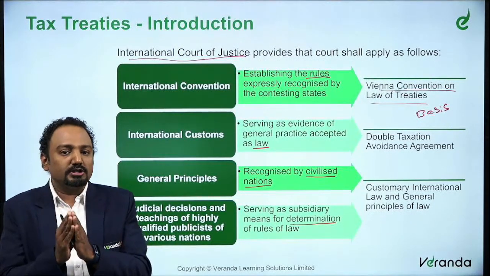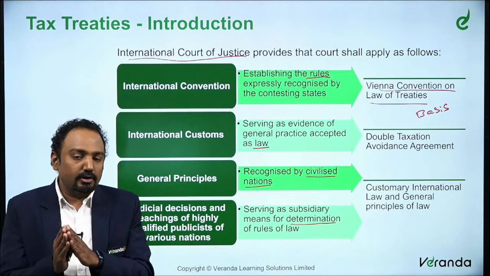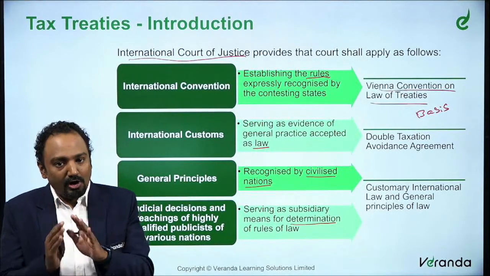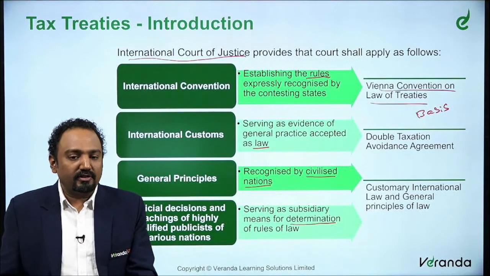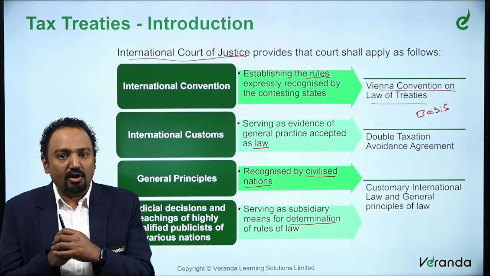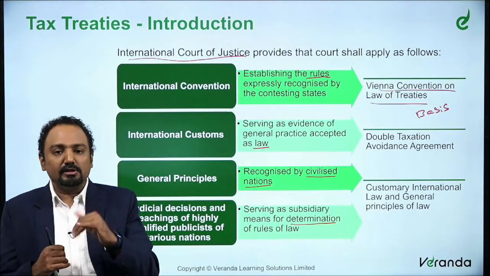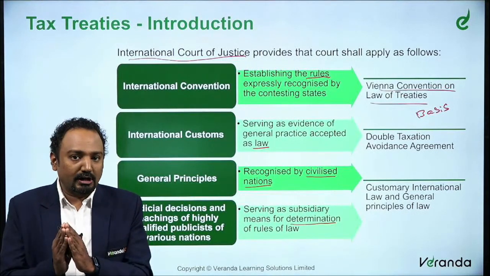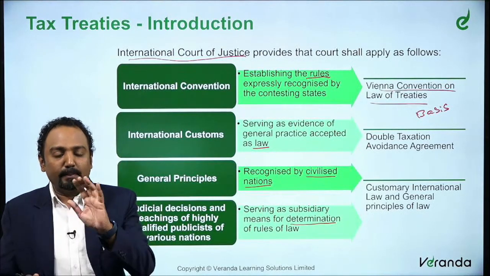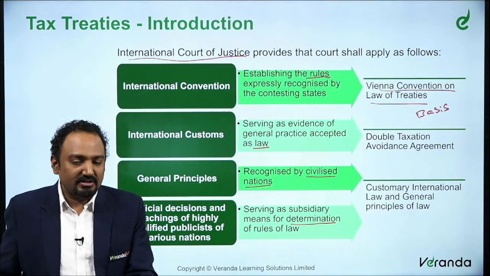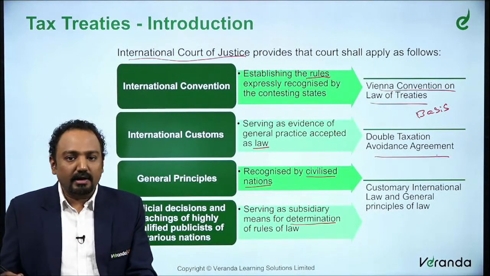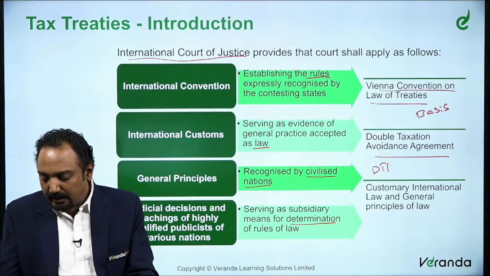Every other law that is being set, the treaty or whatever we are going to talk about, whenever it comes to international practice, is all based on this Vienna Convention on the Law of Treaties. Any country can automatically adopt the Vienna Convention on the Law of Treaties and say that this will be applicable for cross-border requirements as far as our country is concerned. So, this will be the basis for any cross-border transactions. And the next one is the relevant double taxation avoidance agreement, the one we call DTAA.